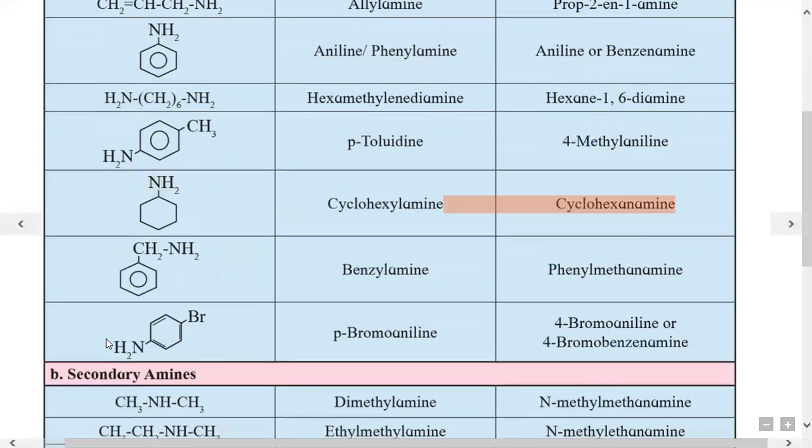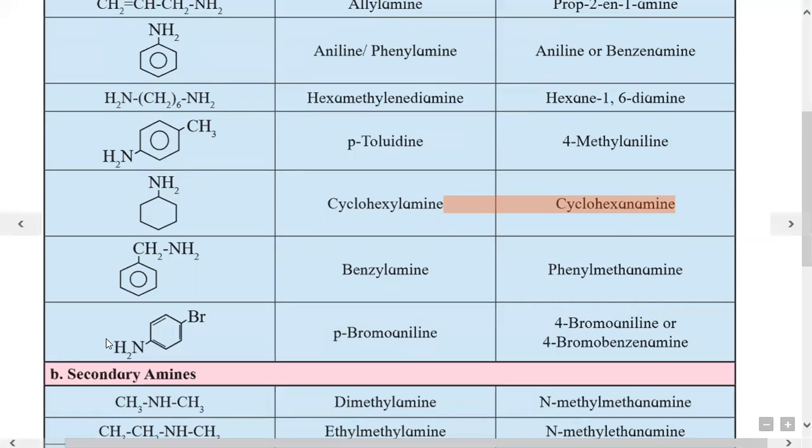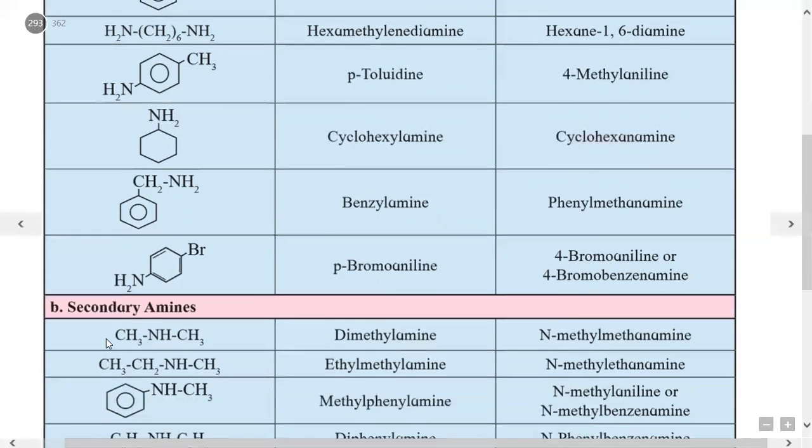The next is benzylamine. So benzyl group is benzene ring bonded with CH2 NH2, it is benzylamine, or IUPAC name given as phenylmethanamine. So phenyl group is there, and one carbon containing amine is methanamine.